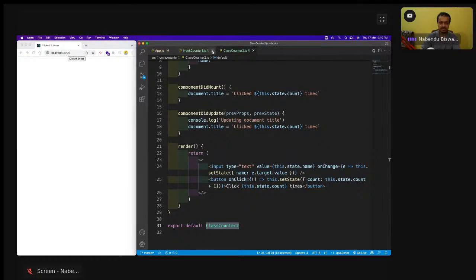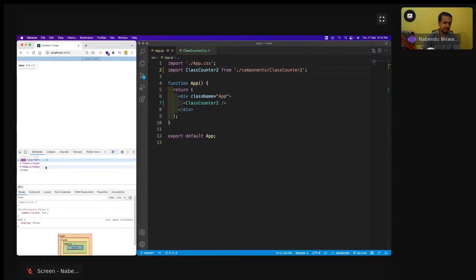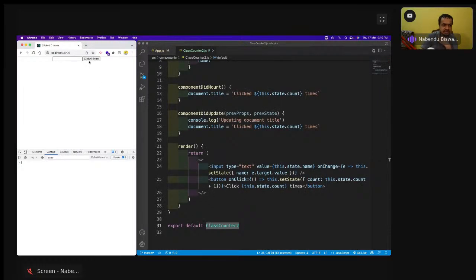See, I have now both of these things. But I want to tell one thing. I will go to the console and click this button. Updating document title is coming, which is right because the document title is updating. So this console log is coming.